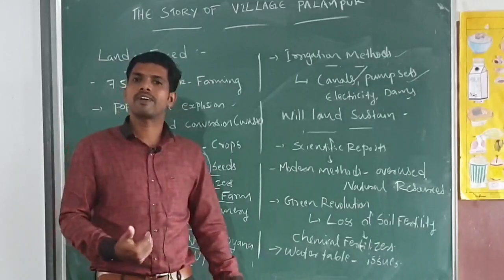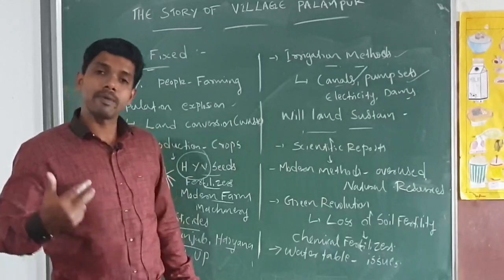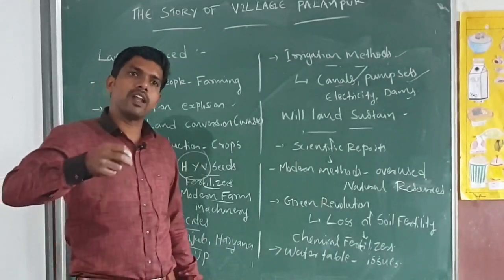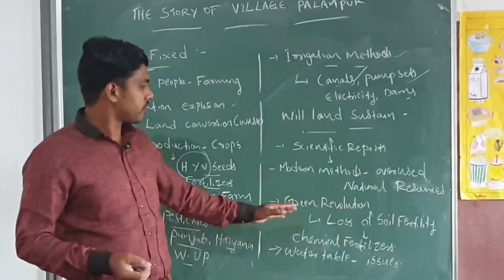Mainly two factors are there. First, the overuse of chemical fertilizers and pesticides, especially chemical fertilizers. Chemical fertilizers used in the soil on a large scale automatically damage the soil fertility. That's about the first one.